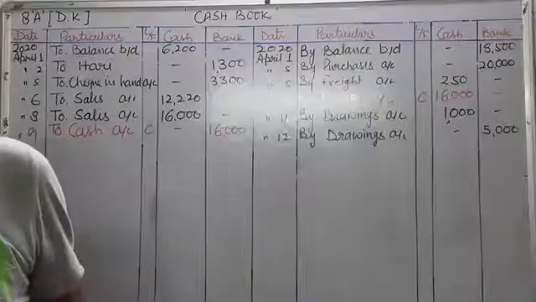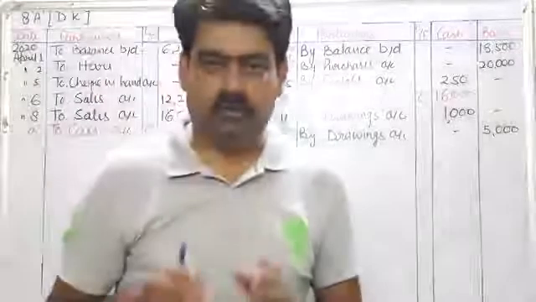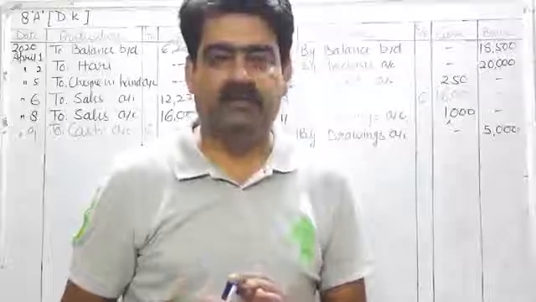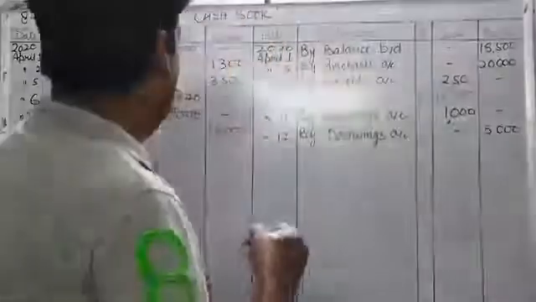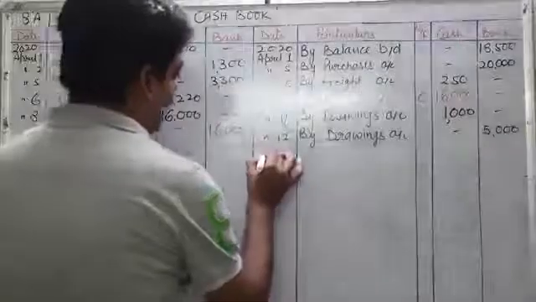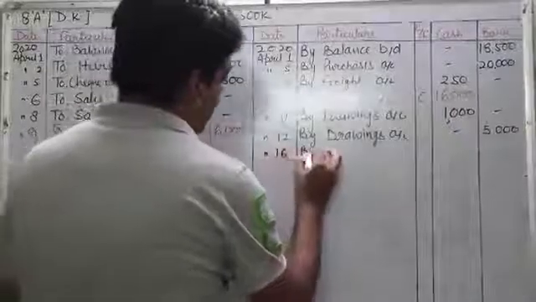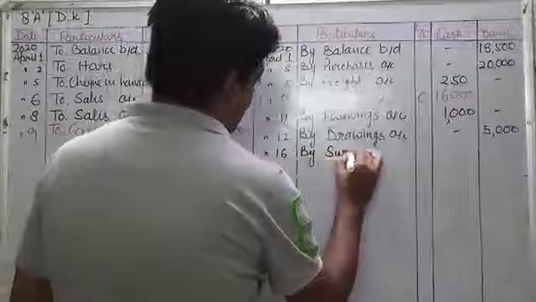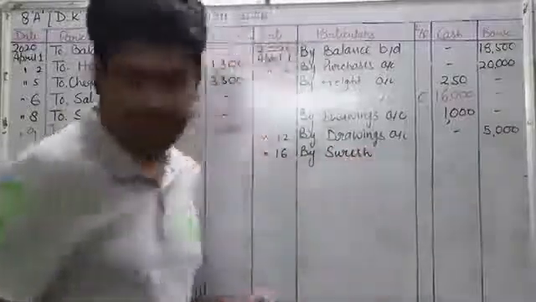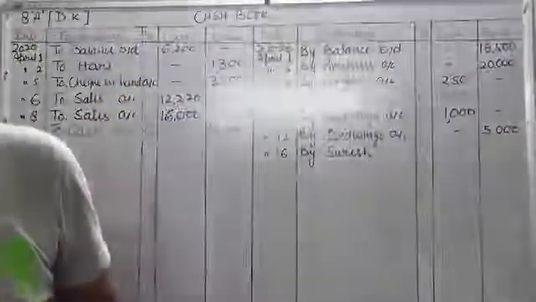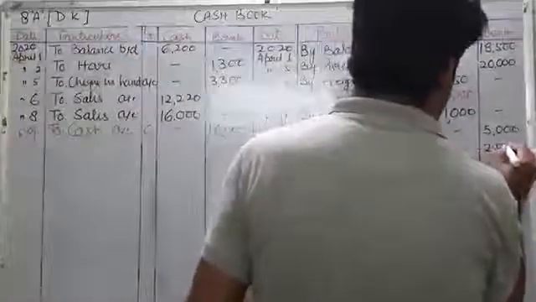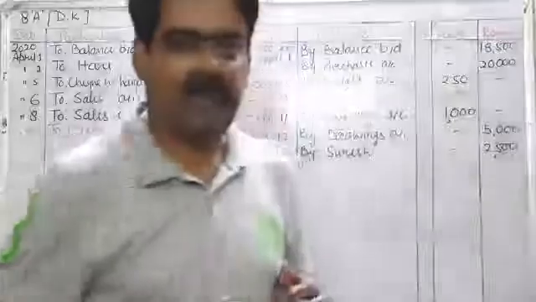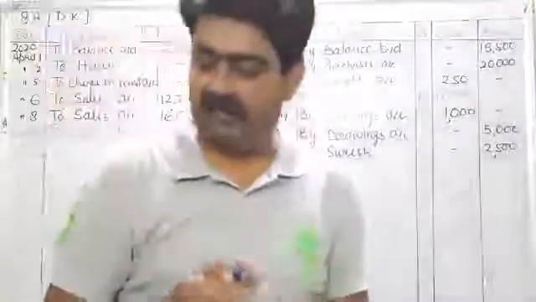On April 16, paid to Suresh by check. So we are giving amount to Suresh. This is our payment. Entry will be Suresh debit to bank account, and treatment will come in credit side. Date is 16, by Suresh, and amount is 2,500. Amount will come in bank column because we are paying amount to Suresh by check.